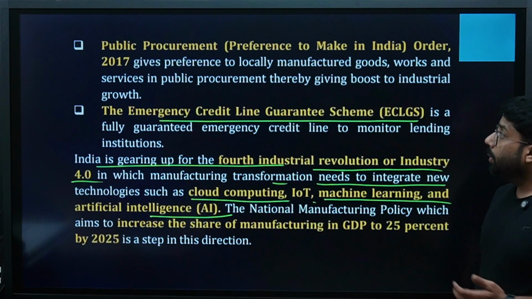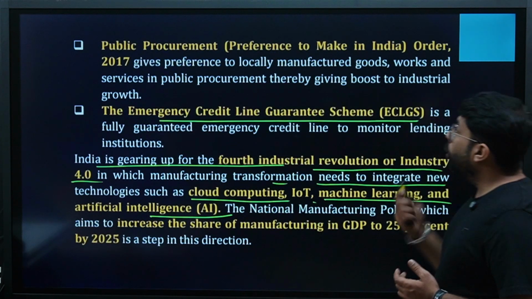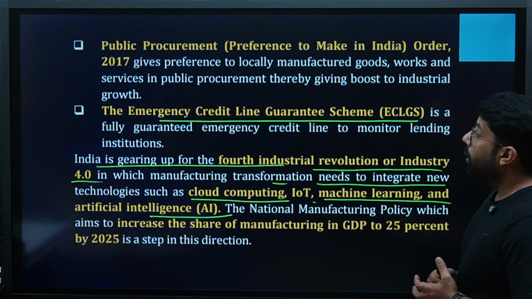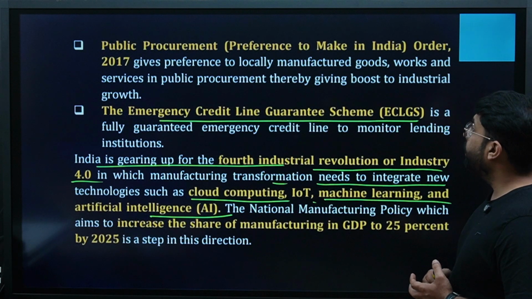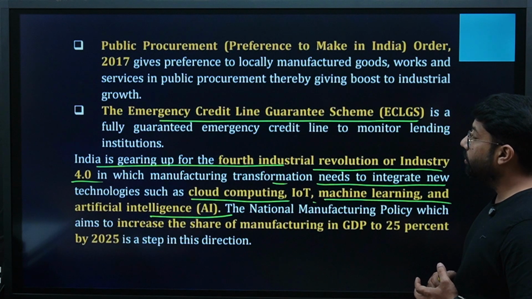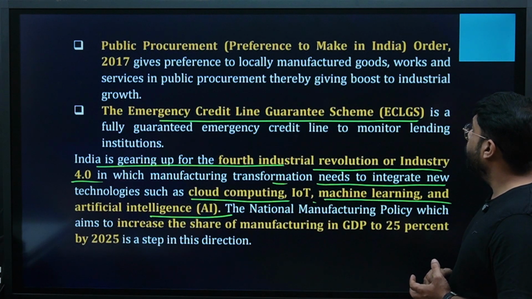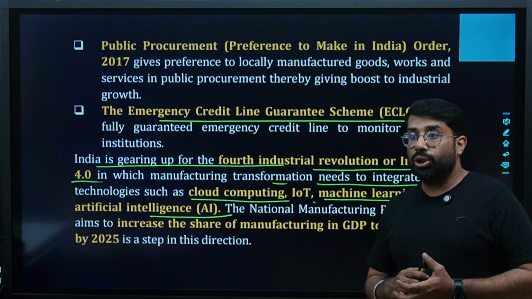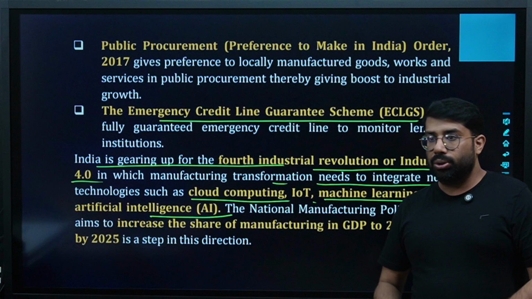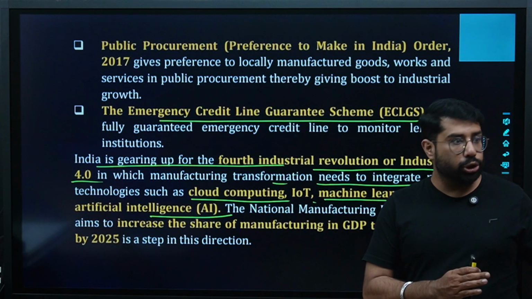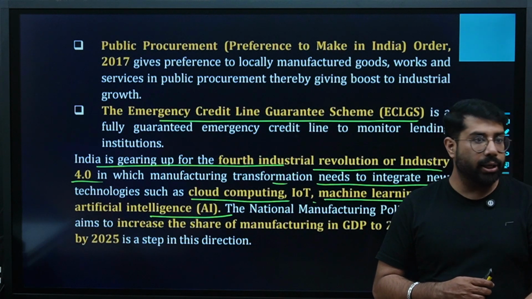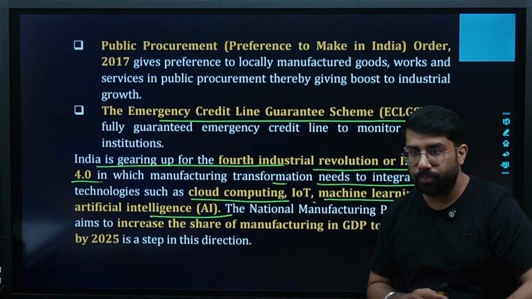Yes? Yes, sir. Next it says public procurement, Preference to Make in India Order 2017 gives preference to locally manufactured goods, works and services in public procurement, thereby giving a boost to industrial growth. Now we are focusing more on Indian-made goods rather than foreign-made goods, which is boosting our industry. It is increasing the production. Yes or no?